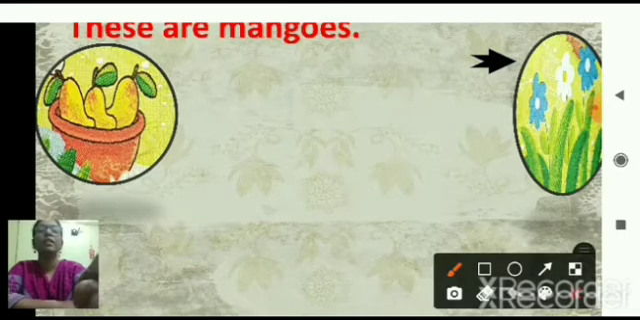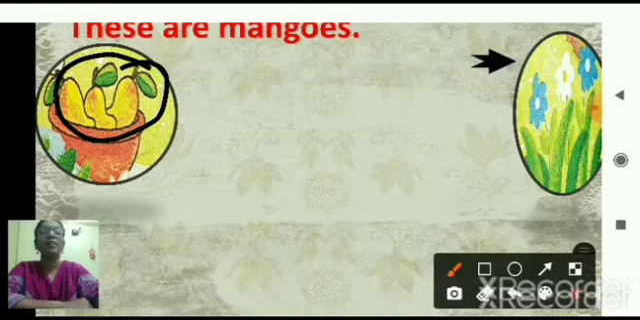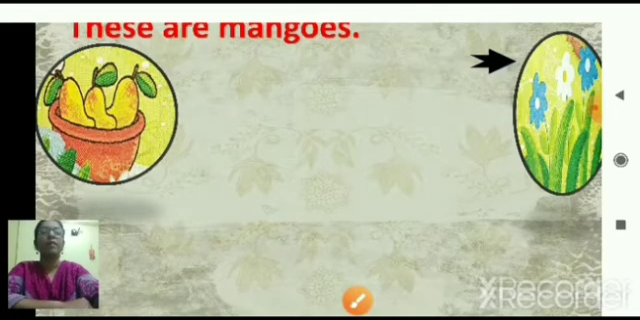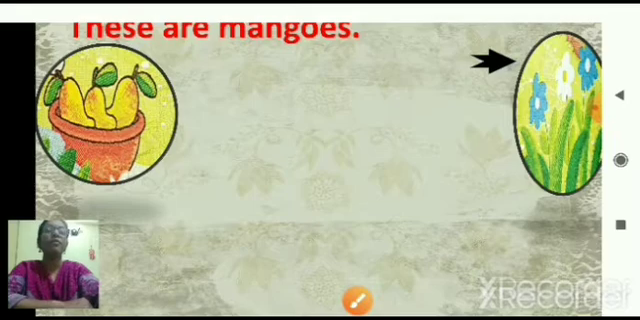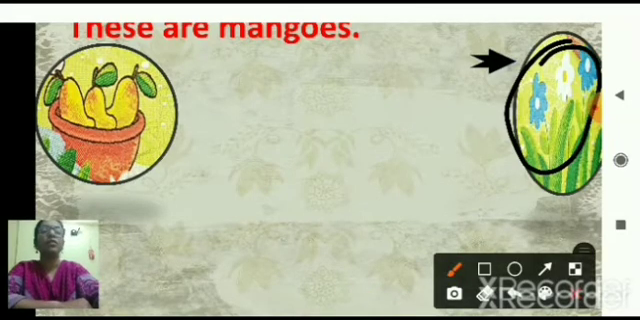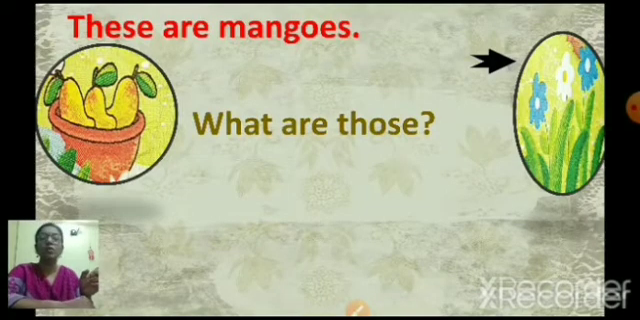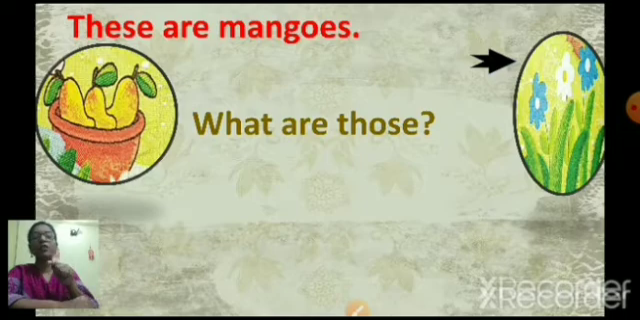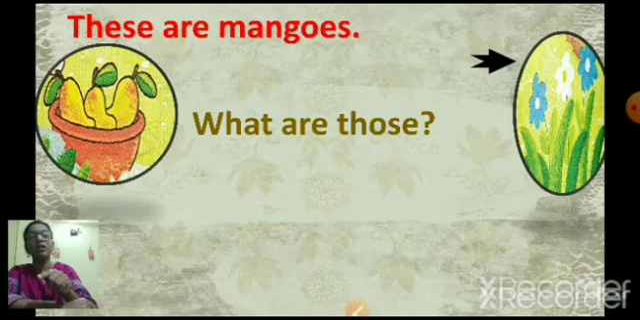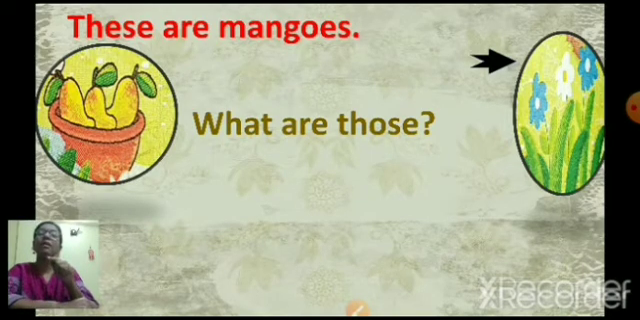Now like here we can see there are many mangoes. Okay, there are many mangoes in the basket. So what have we used here? These. These are mangoes. Now we can see here the picture of flowers. So are the flowers near or are they far? Yes, they are far. So what are we going to use here? What are those? Now for the objects which are near to you and they are many, we use these. These. Now here the mangoes are near, so we use these are mangoes.